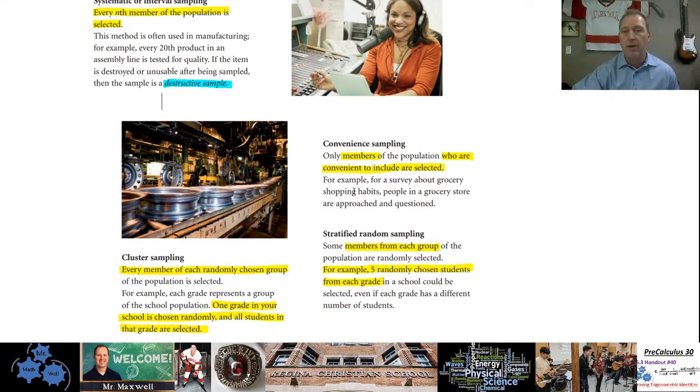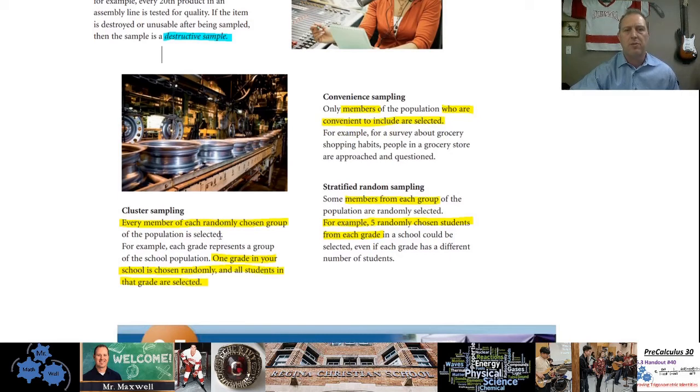And then, that may be valid. You may have a lot of friends from a lot of different walks of life or that have a lot of different opinions, but that's a convenience sampling. Cluster sampling would be every member of some randomly chosen group. So for example, let's say you're going to ask high school students, you're going to pick grade 9 students, and you're going to pick one form of the grade 9 students, you're going to ask all of them. So that's just a cluster. You take a big group of people, ask them all what they think, not necessarily caring about, they have to be in different grades and different genders and different, whatever.